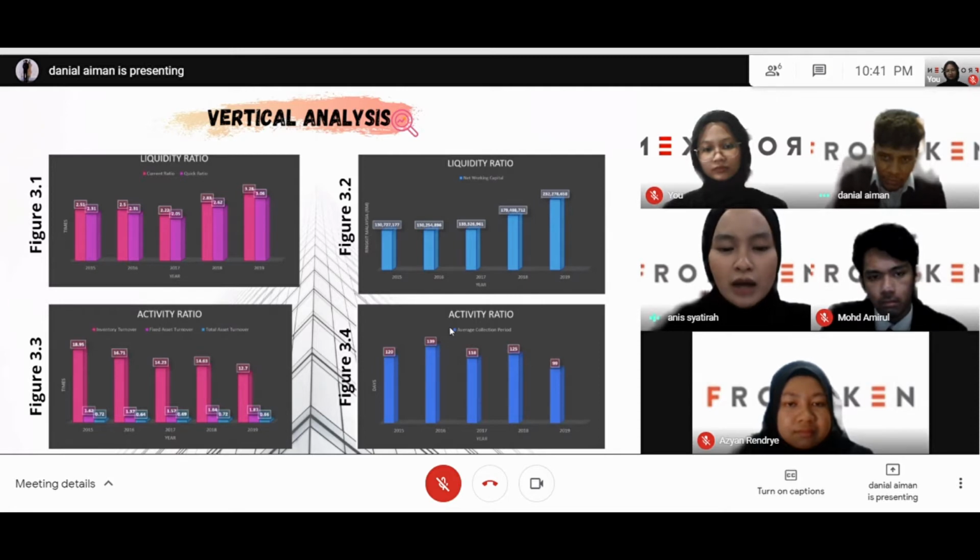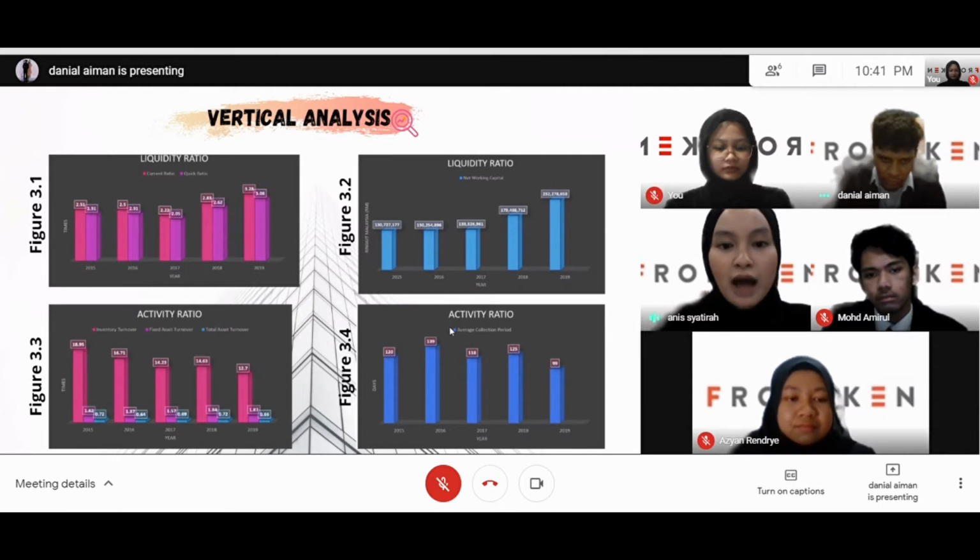After that, activity or asset management ratios are divided into four ratios. Firstly, based on figure 3.3, it shows the inventory turnover of Franken. The inventory turnover of Franken did not show a good performance because it kept decreasing from 2015 until 2017. Even though the ratio for 2018 increased, the increase was not significant as it only rose 0.4 times and did not exceed the ratio of 2015. Moreover, the ratio dropped again in 2019 to 12.7 times.